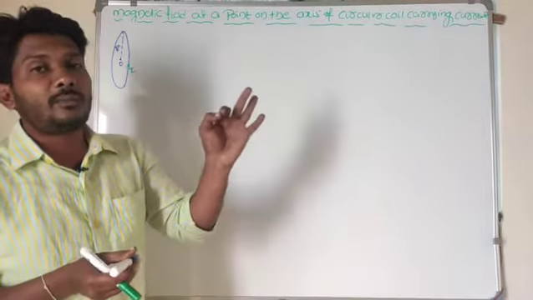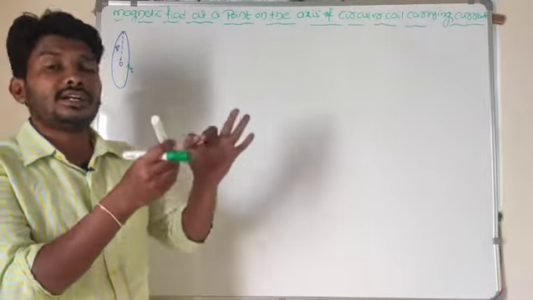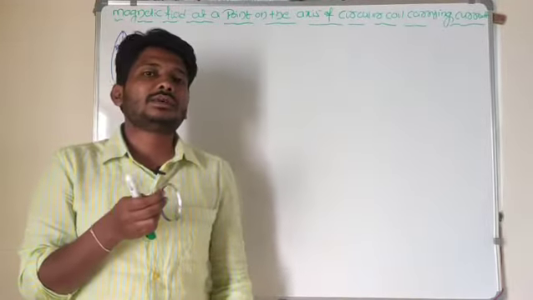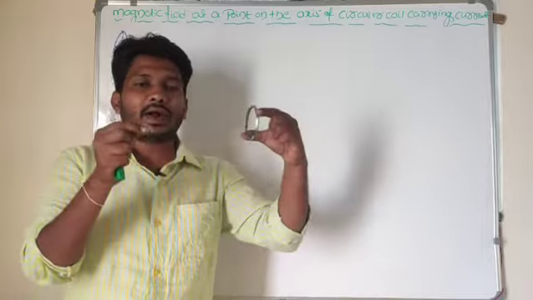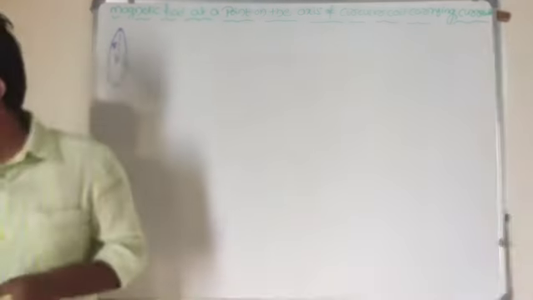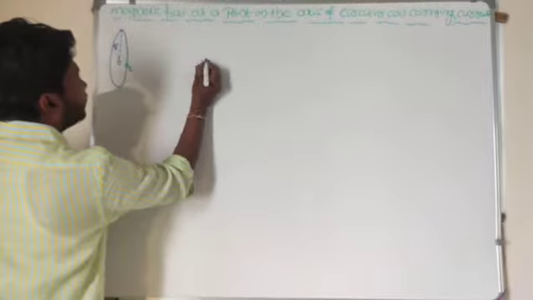Now I will choose one point of observation at a certain distance from the coil. Look at here.